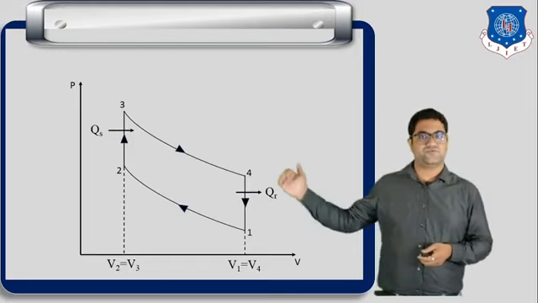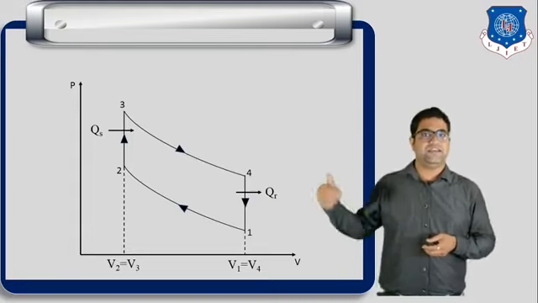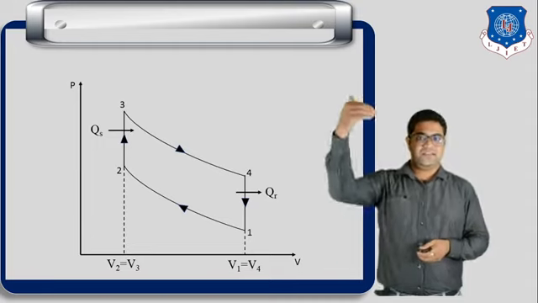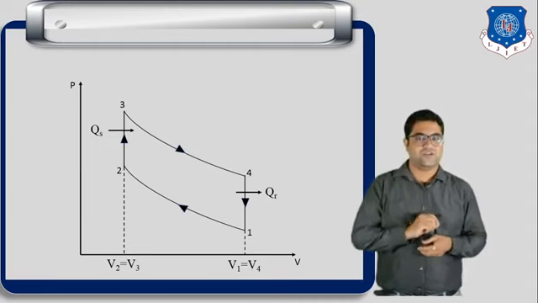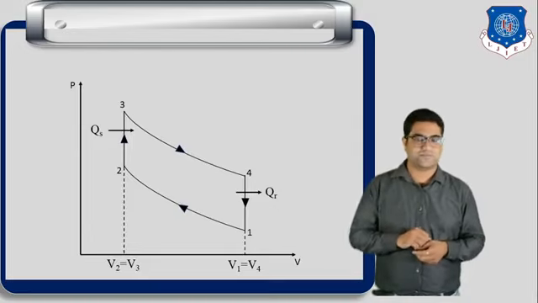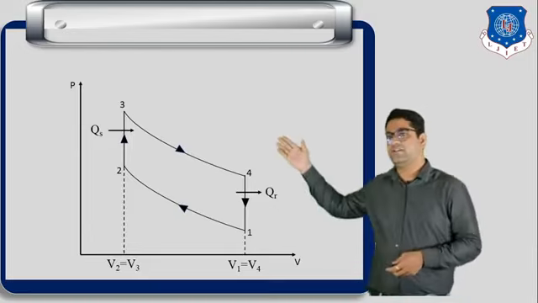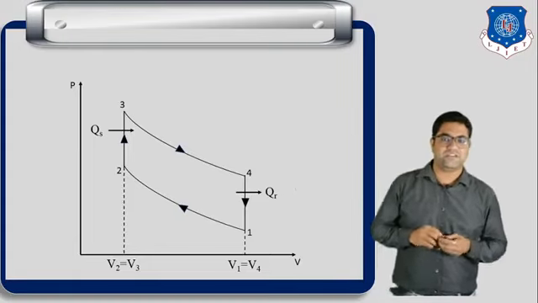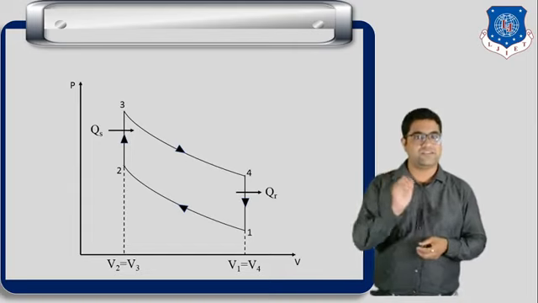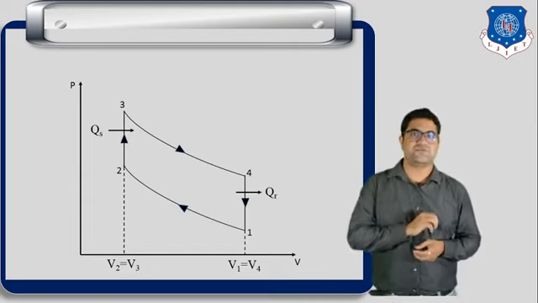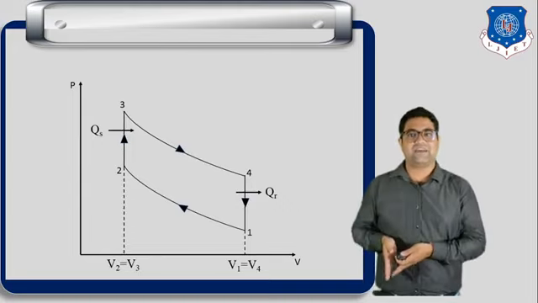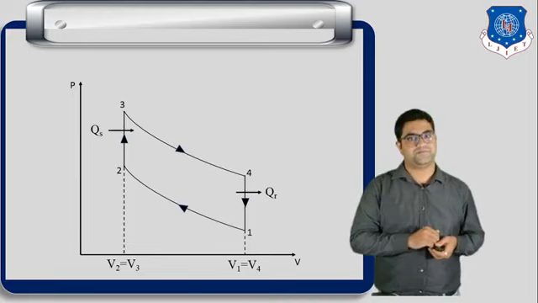Next, process 2 to 3. In the process 2 to 3, heat is supplied, and also you can see from this PV diagram that the heat is supplied at constant volume. So we can say that it is the constant volume heat addition process. Now the third process is process number 3 to 4. In the process number 3 to 4, again no heat transfer is taking place, also the volume is increased, so we can say that it is the expansion process. So process number 3 to 4 is the adiabatic expansion process.